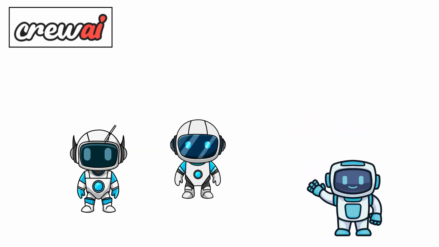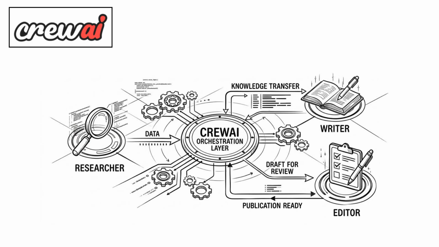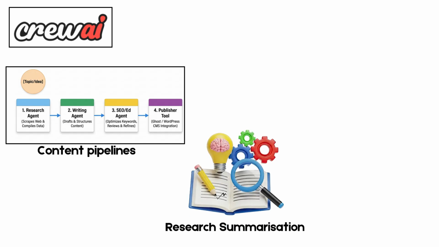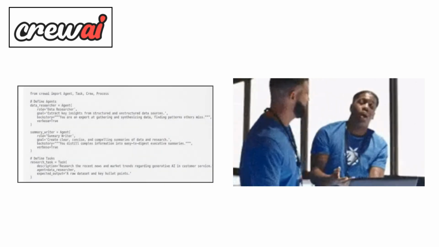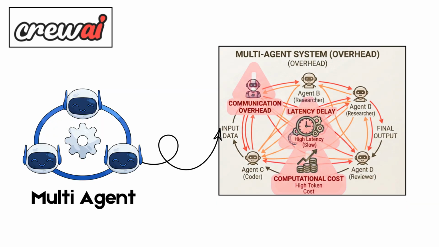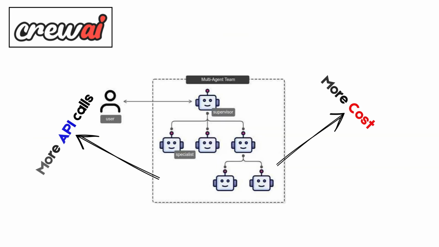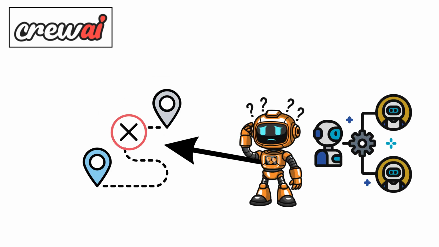Each agent has a role, a goal, and a backstory that shapes how it behaves, and CrewAI handles the coordination between them automatically. It's become extremely popular for content pipelines, research summarization, and workflow automation, largely because it's readable. You can look at a CrewAI script and actually understand what's happening without a computer science degree. The catch is that multi-agent systems add overhead. More agents talking to each other means more API calls, more cost, and more chances for one confused agent to send the whole crew in the wrong direction.